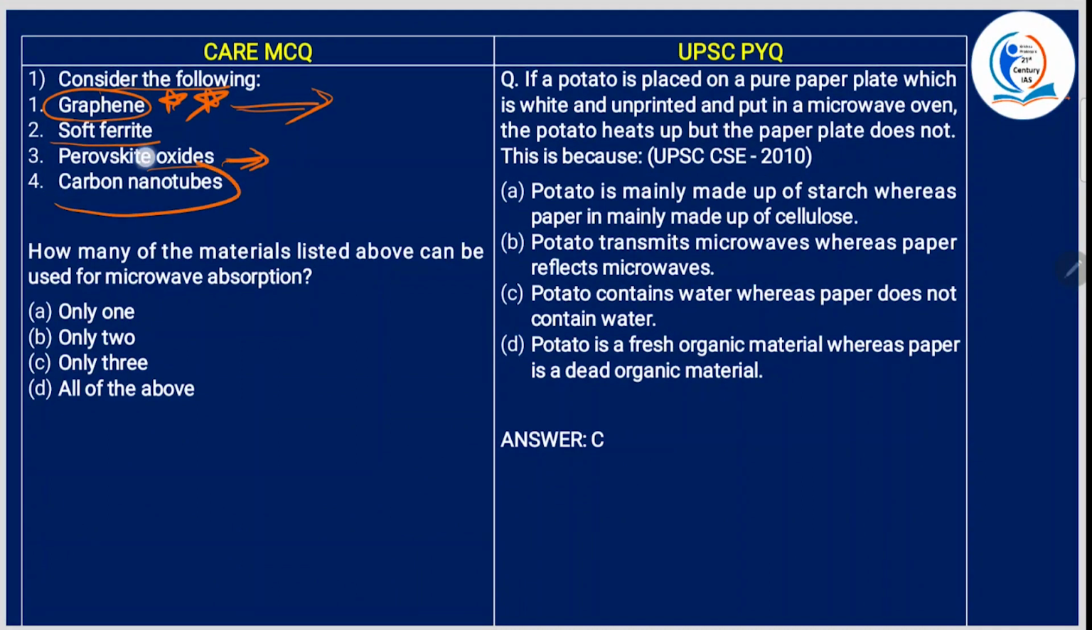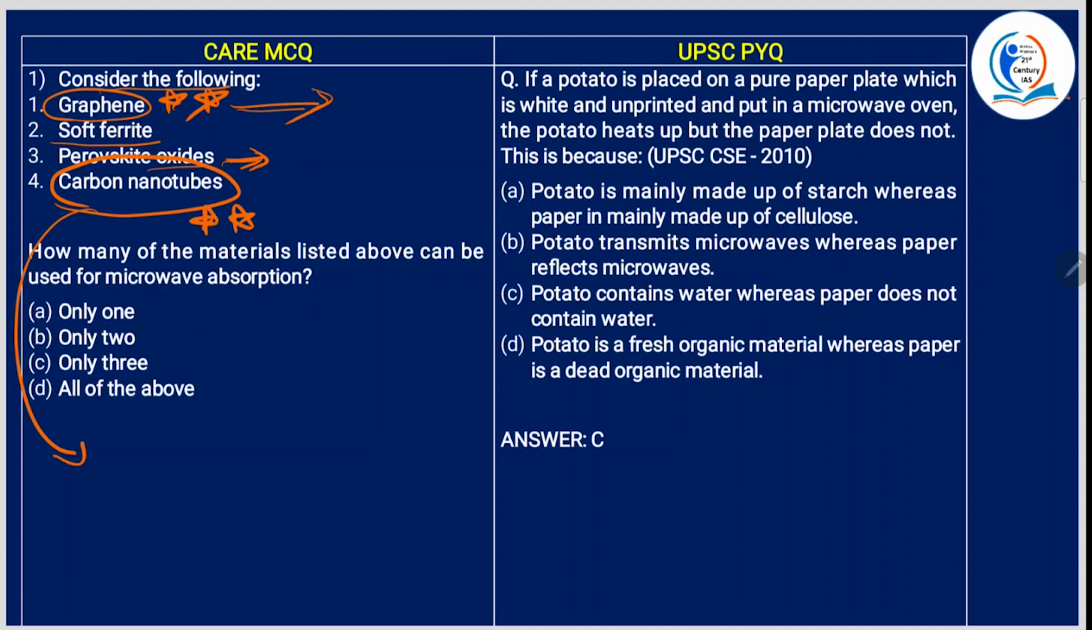Okay. Next is carbon nanotube. This is very important for prelims also. So I'll tell you a few basics about carbon nanotube. The intention of telling basics of each and everything is that we don't want you to miss out on any MCQ if you're giving your prelims in 2024 or even after that. Okay, yeah. So, what are carbon nanotubes?